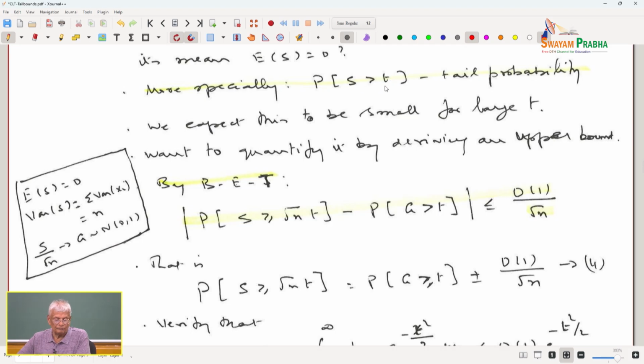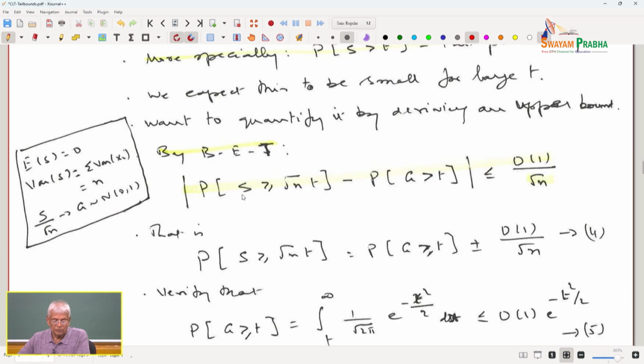By the Berry-Esseen theorem, the probability that S is greater than or equal to square root of n times t, minus the probability that G is greater than t, is bounded. What is G? G is a standard normal random variable, that is what I am assuming now. Sometimes I call it Z, sometimes I call it G, that should not bother anyone. By the Berry-Esseen theorem, this is a constant times 1 over square root of n.